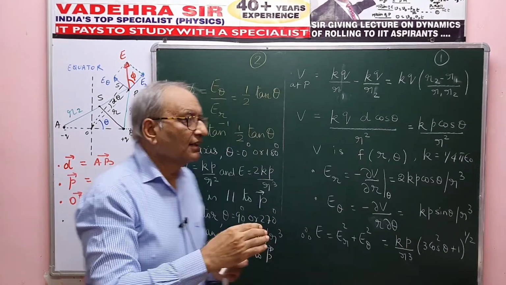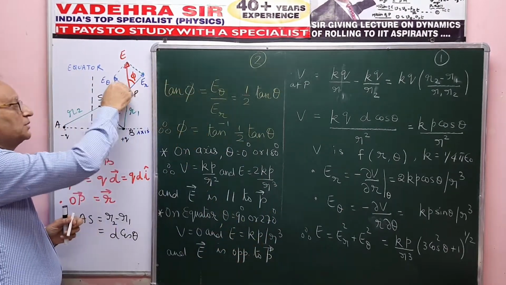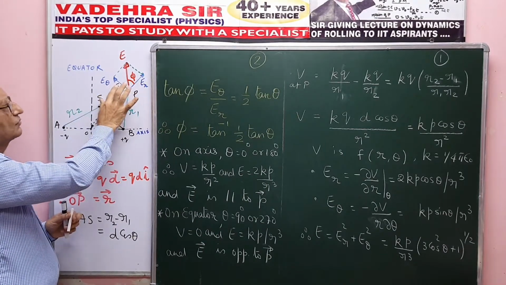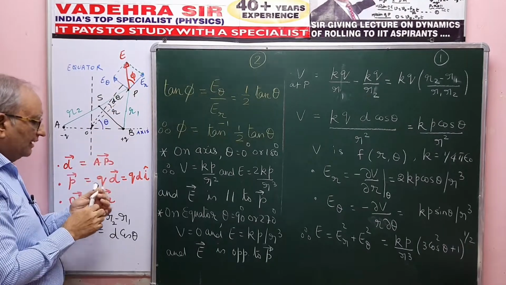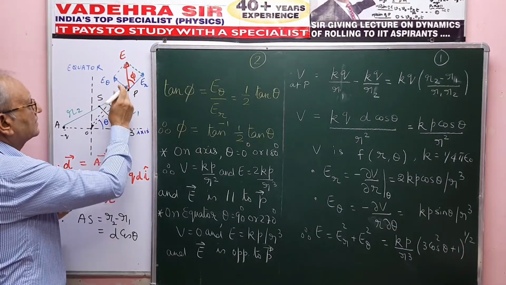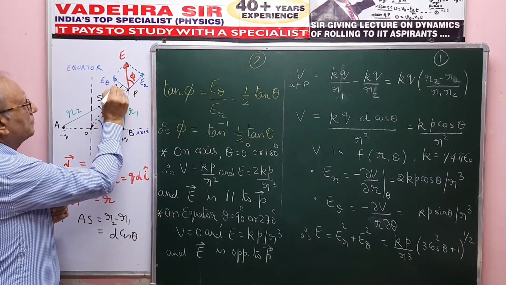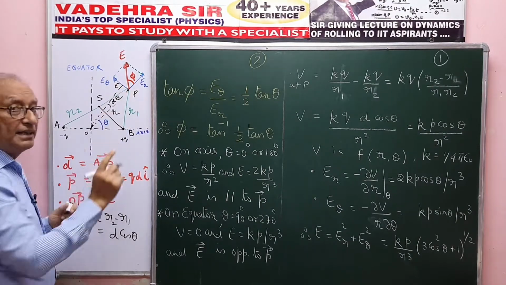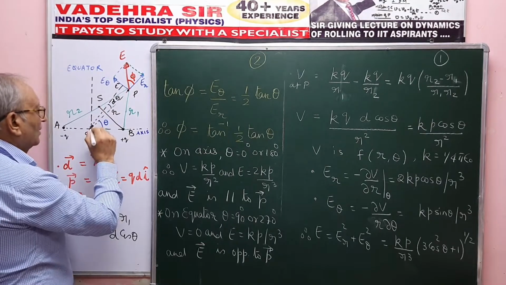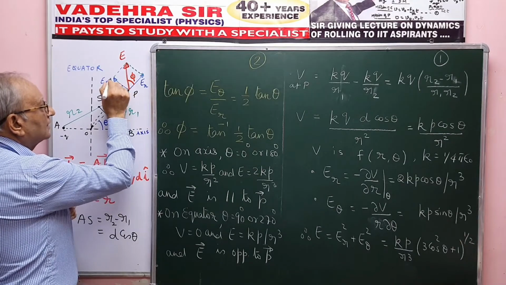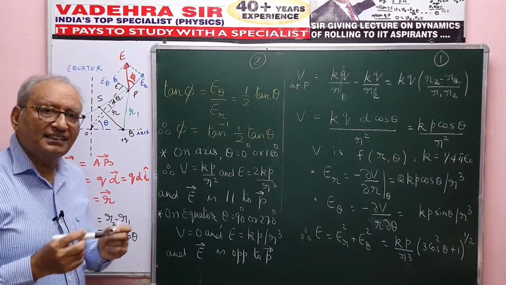So I have to take on this line perpendicular to ER, this part that is let us say, because S I have taken here, so I can take this as, let's say, PE. So PE would be R d theta. Well, this is R, this is d theta. So this part is R d theta.